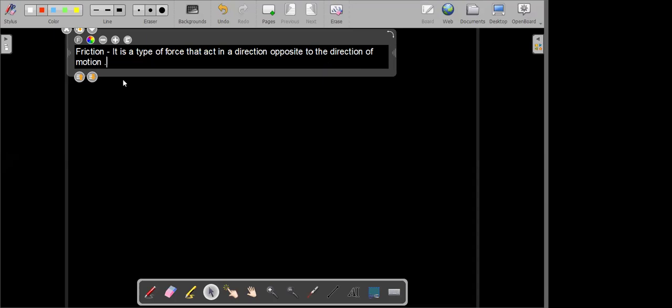So the direction in which there is a motion, or it is a contact force. Friction is a contact force.